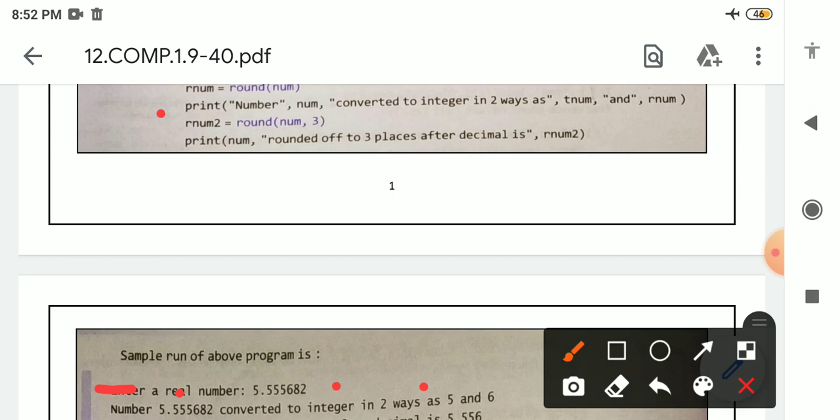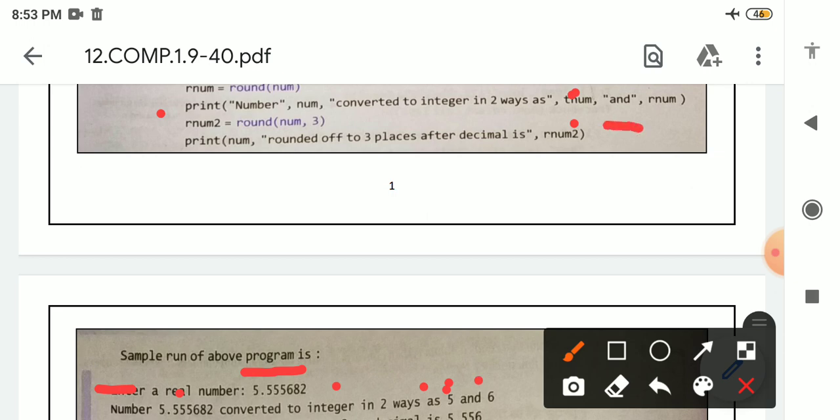Tnum is a variable which is storing the calculated part of int. So when we use the int function, it will remove the decimal part, means the number is like this which the user is providing, so we will get tnum as 5. Why? The rest of the part after the decimal is removed in the int function, so when tnum is executed we will get 5. And "and" is printed because it is in double quotation.